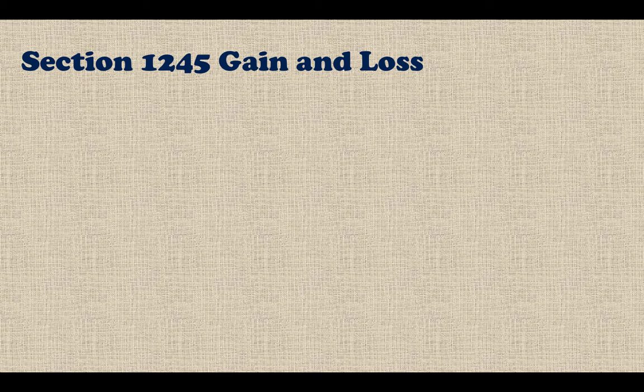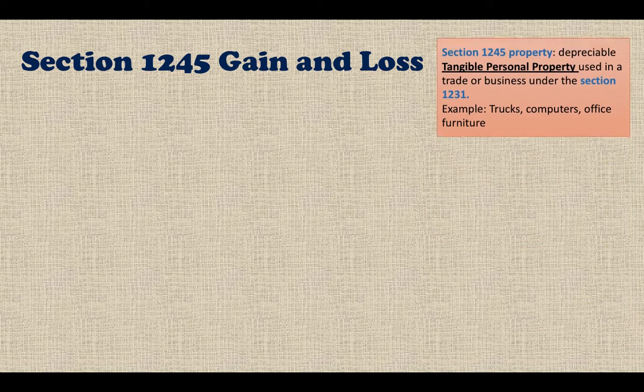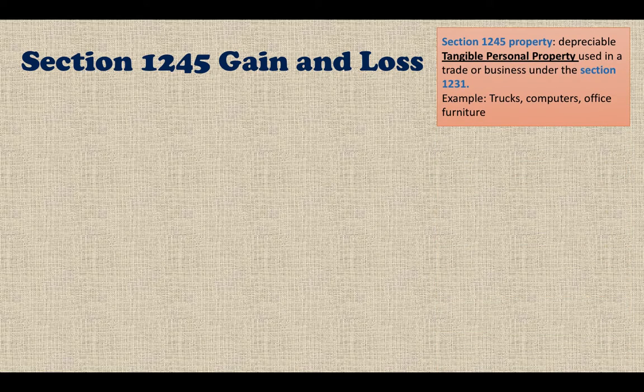In this video, I'm going to talk about Section 1245 property gains and losses. First of all, what is Section 1245 property? Section 1245 property is depreciable tangible personal property used in trade or business under Section 1231.